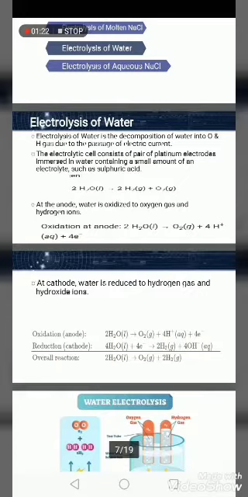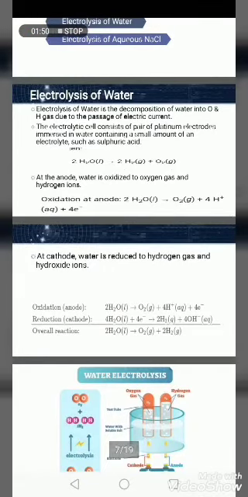So here I take the example of electrolysis of water. Electrolysis of water is the decomposition of water into oxygen and hydrogen gas due to the passage of electric current. The electrolytic cell consists of a pair of platinum electrodes immersed in water containing a small amount of an electrolyte such as sulfuric acid. The electrolyte is necessary because pure water does not contain enough ions to effectively conduct a current. So we use an electrolyte such as sulfuric acid in the electrolysis of water.